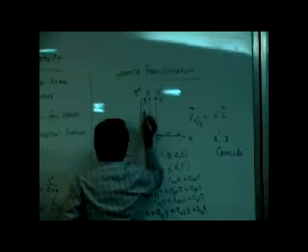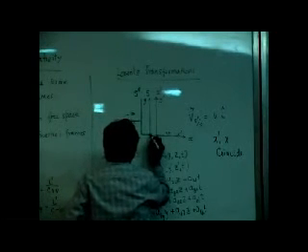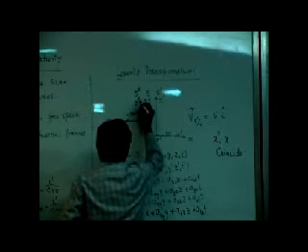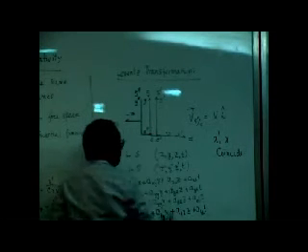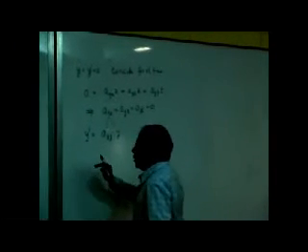Now, think of a frame S double prime moving with a velocity minus v. This is my y double prime and x double prime. Instead of this frame moving in this direction, that frame is moving in the opposite direction.